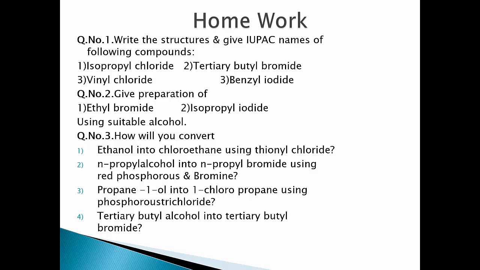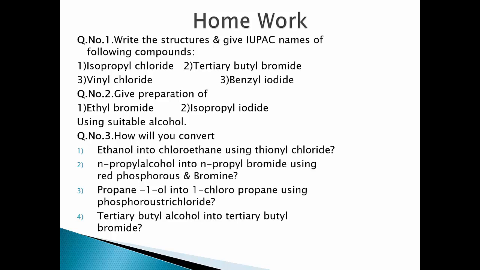Now homework for you. Question number 1. Write the structures and give IUPAC names of the following compounds. First, isopropyl chloride. Second, tertiary butyl bromide. Third, vinyl chloride. And fourth, benzyl iodide. Question number 2. Give preparation of ethyl bromide and isopropyl iodide using suitable alcohol.